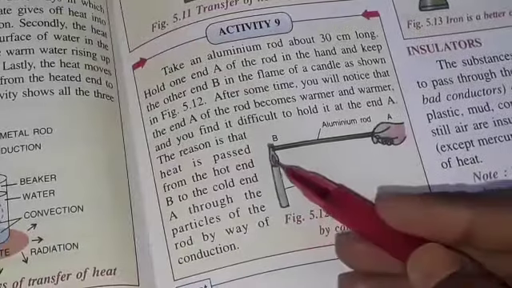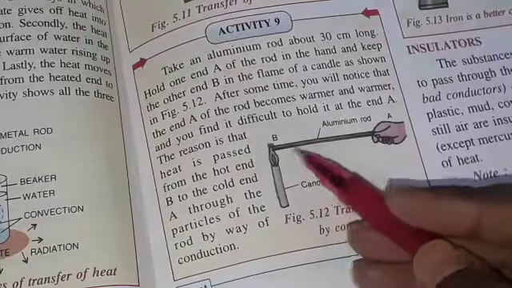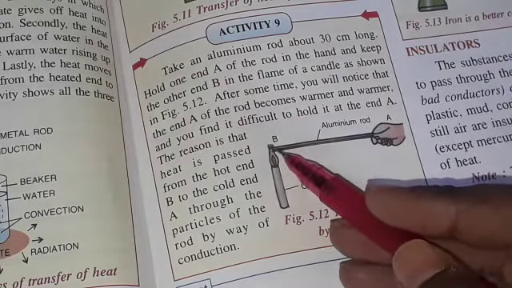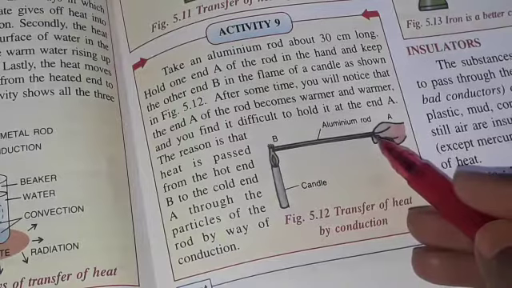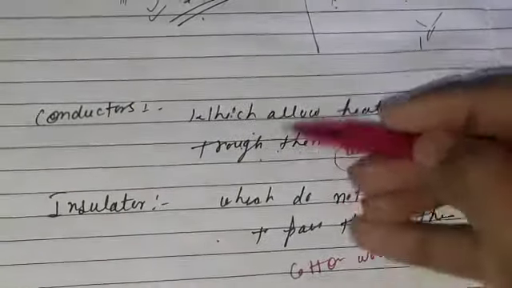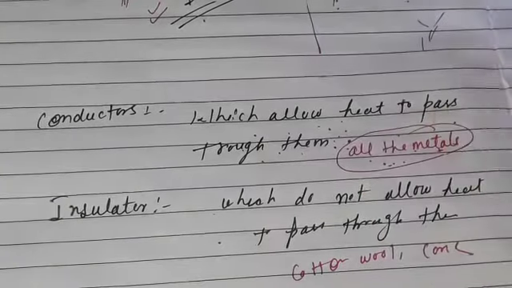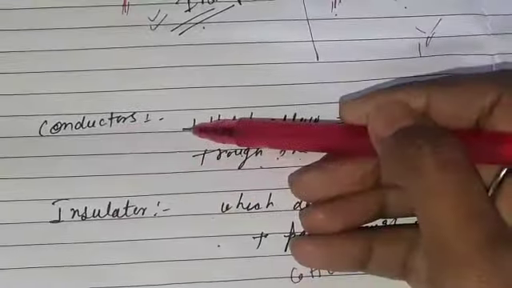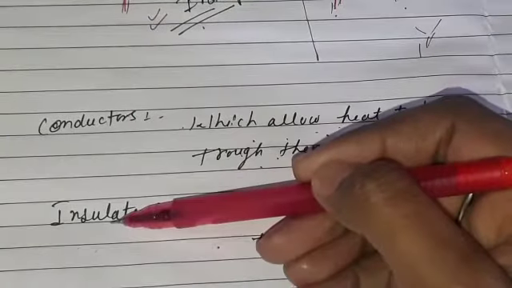In this activity, class, this is a candle and this is an aluminum rod, which is a solid. If you give heat to this point, slowly, because of conduction, you can feel the heat in your hand also. So class, as I told you, for conduction you need a solid, but in solids there are two types: conductors and insulators.